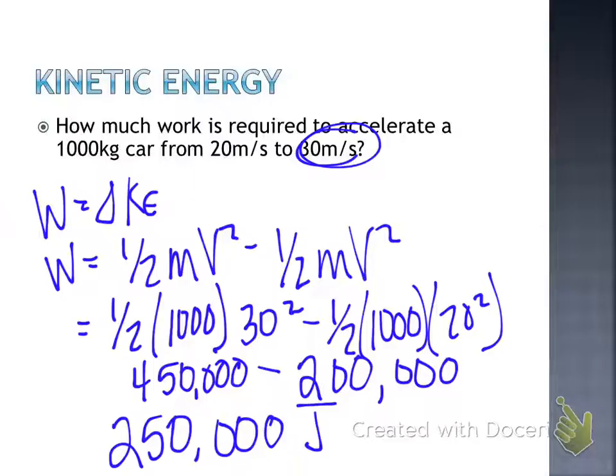Take 1/2 times m times v final minus v initial, right? That square is going to throw it off a little bit. Okay. All right.